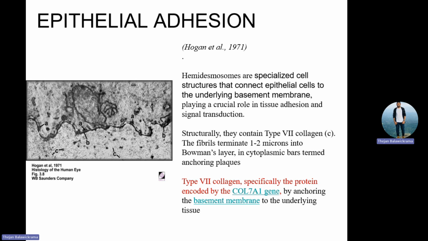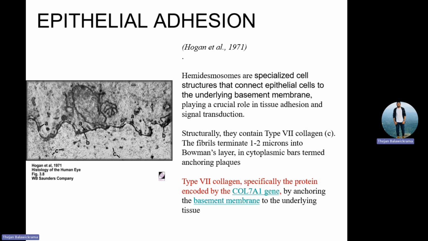They connect the epithelial cells to the underlying basement membrane. They have a critical role in tissue adhesion and signal transduction, right? So that we call hemidesmosome. And when you are learning about corneal ulcers, corneal epithelial erosions, and those sorts of things, you will see how hemidesmosomes help us to regrow. So remember this hemidesmosome basic.